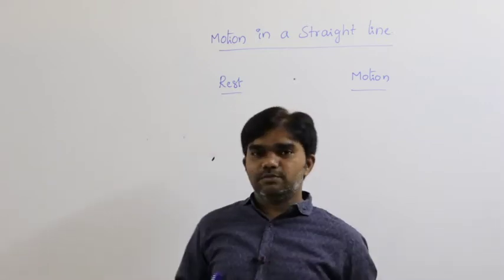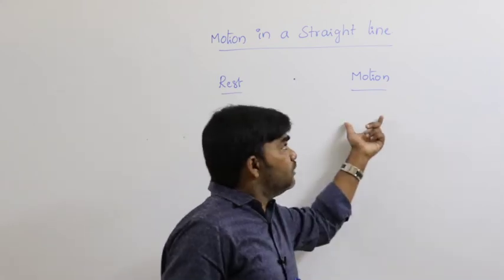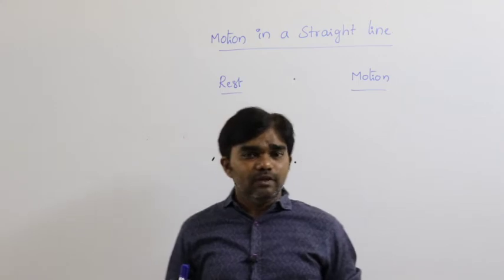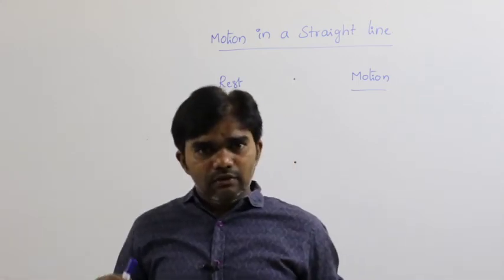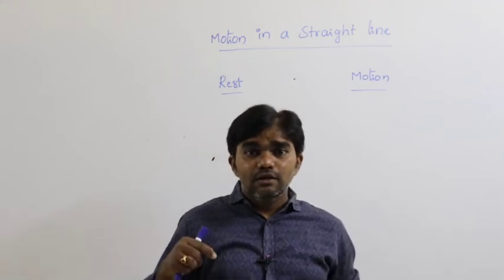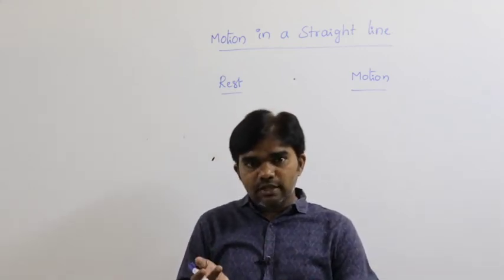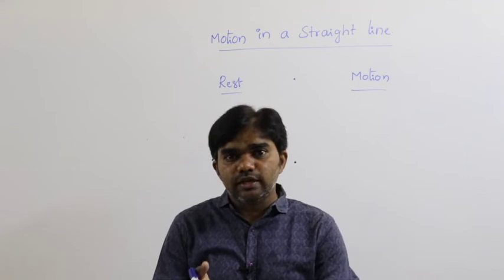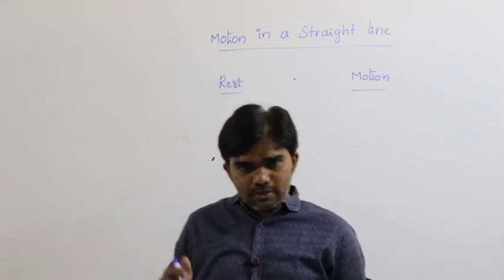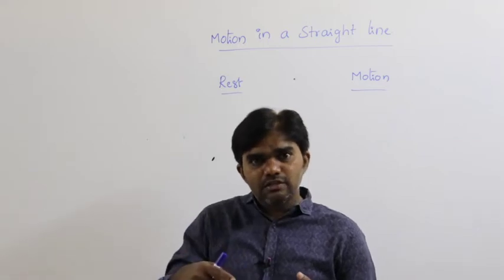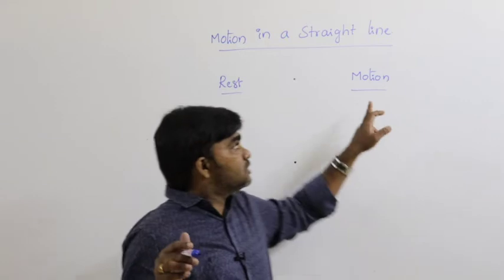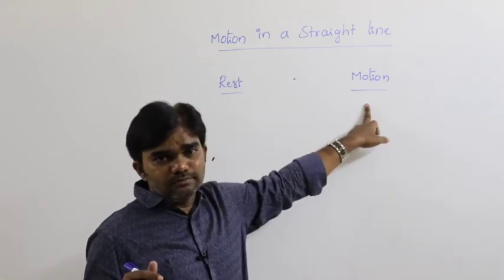That is the rest position. Then how can you define motion? The position of the body changes with respect to time. For example, I am moving from one place to another. In 1 second my position changes, in 2 seconds some more position, in 3 seconds some more. So if the time increases and my position also changes, then the body is said to be in motion.